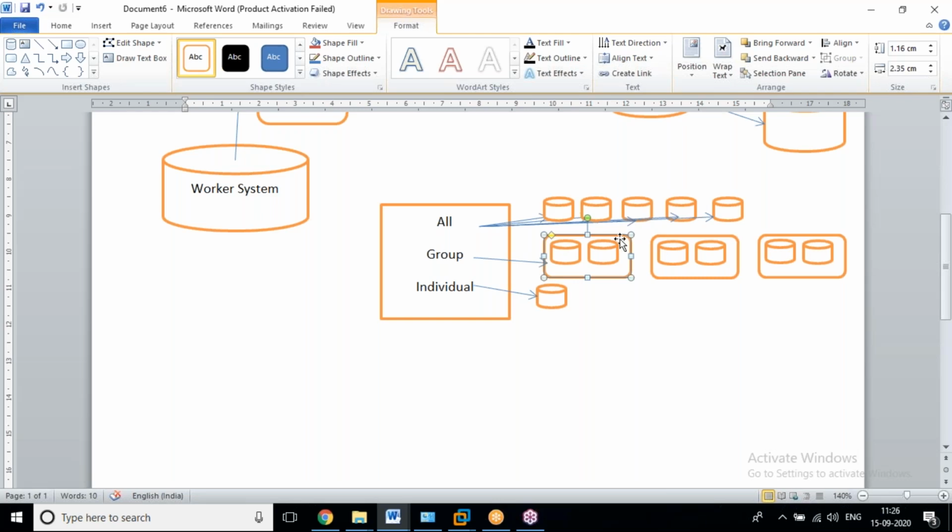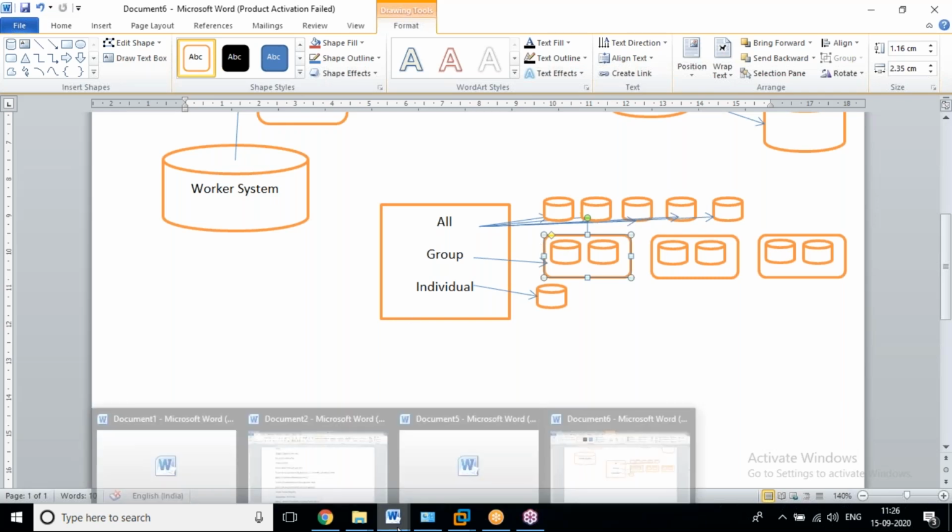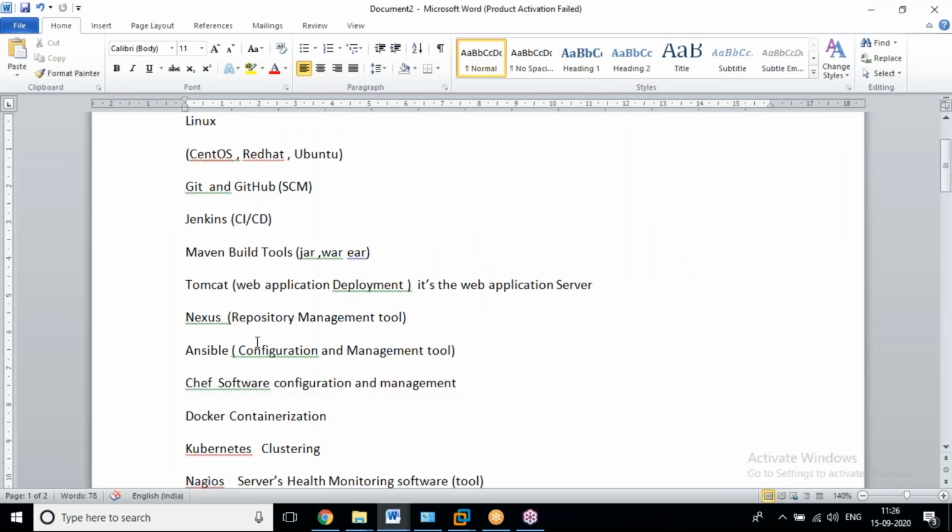we are going to create one group. In that group, we place the number of servers and the names of the servers, and we name one group for these 2 servers. You can call that group name here, bring the information, manipulate it, or manage it. This is the kind of process. We use Ansible for configuration and management, and Chef also.